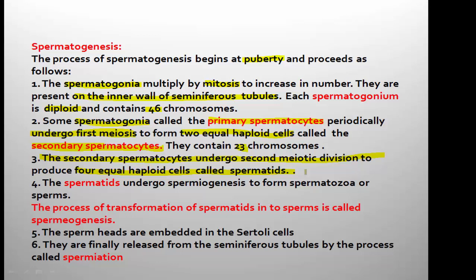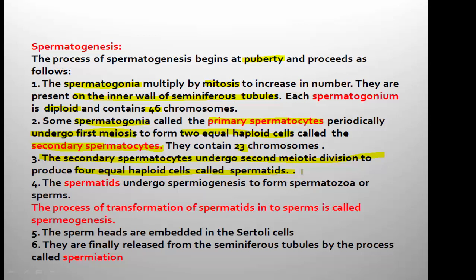Here, this is the maturation phase. Primary spermatocyte to secondary spermatocyte, and production of spermatids from the secondary spermatocytes, is the maturation phase. And in this maturation phase, the type of cell division taking place is meiosis. So at the end of maturation, we have obtained only spermatids.